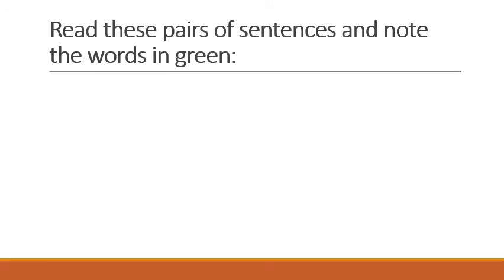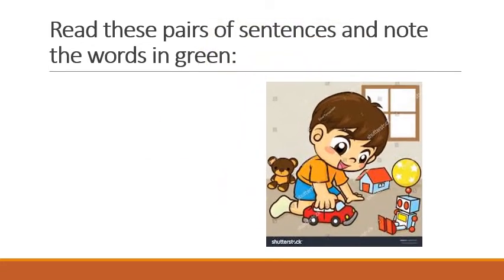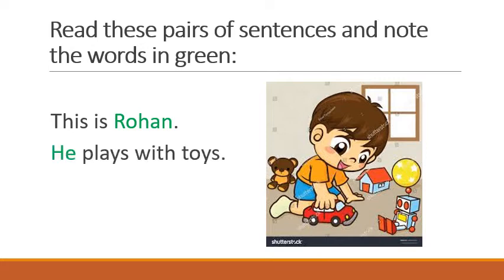Now read these pairs of sentences and note the words in green. So here I am going to show you some sentences and how you are going to use the pronoun in those sentences. Okay? Start. First, see the picture. Based on this picture, my sentences. This is Rohan. Okay? He plays with toys. Now see, first sentence is about this boy Rohan. Second sentence also is about this boy only. He plays with toys.